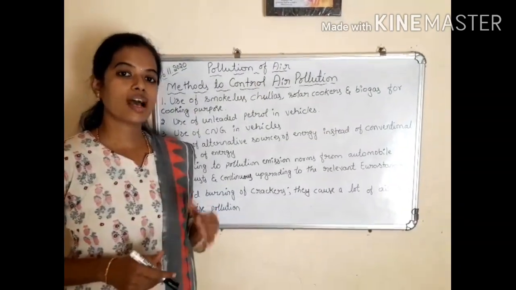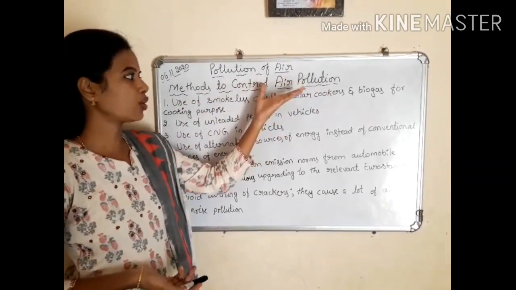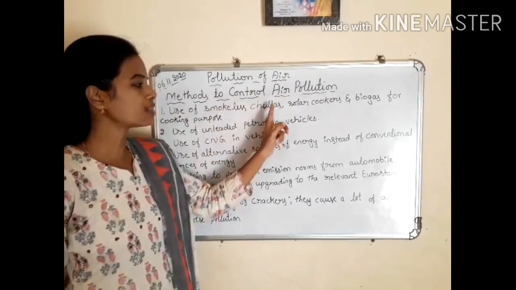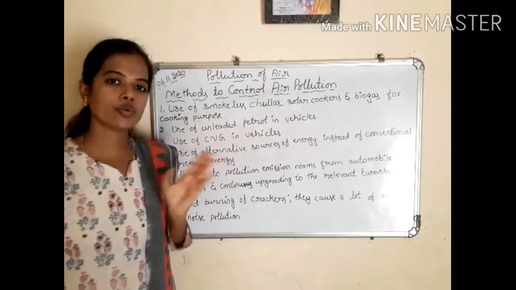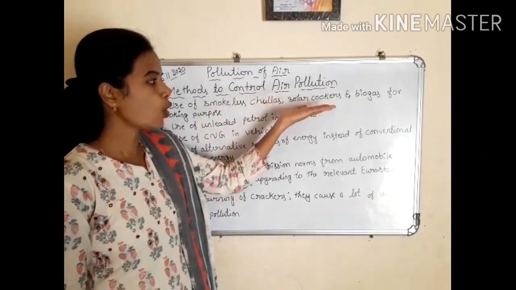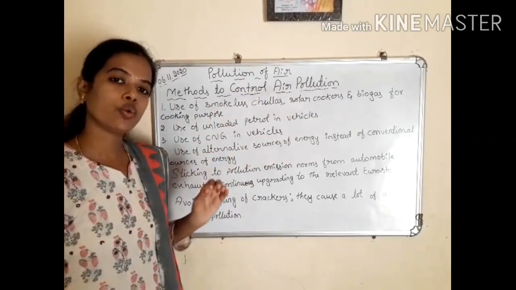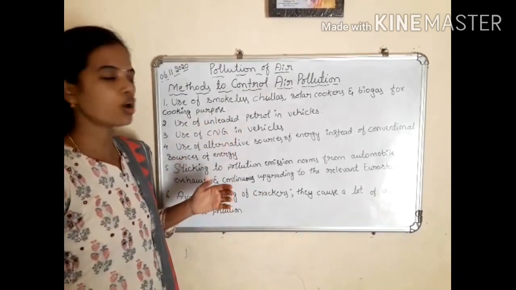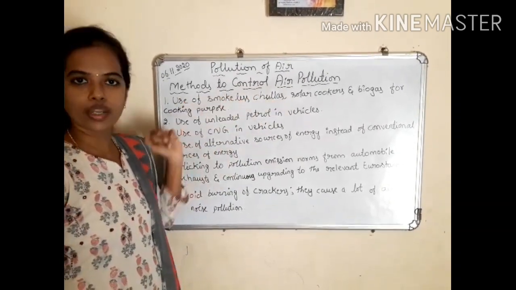Now let us discuss the last topic, that is methods to control air pollution. This is the last topic under pollution of air. Here, first one is use of smokeless chulhas, solar cookers and biogas for cooking purpose. Instead of using fossil fuels for cooking, we have to use smokeless chulhas, solar cookers and biogas. These are environmental friendly. They do not release any harmful gases to the environment. So we have to use more solar cookers, biogas and smokeless chulhas for cooking purpose.